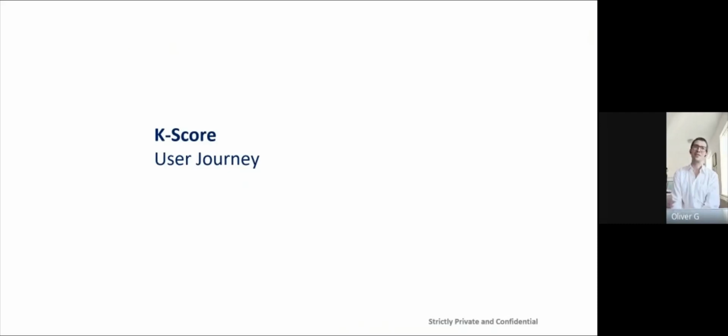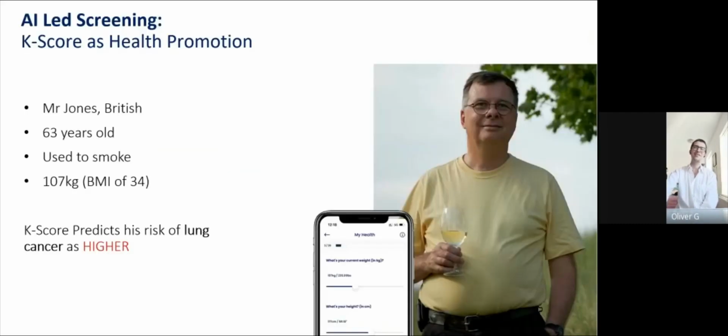Now, I want to give you an example of how the user will experience the K-score. Here's our example user. This is Mr. Jones. He is a 63-year-old British man, and given that he's an ex-smoker who is somewhat overweight, is understandably worried about his risk of lung cancer.